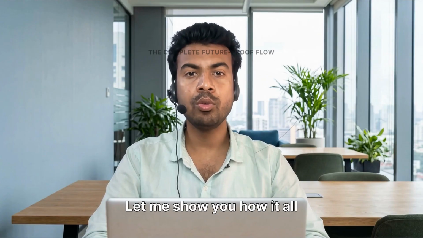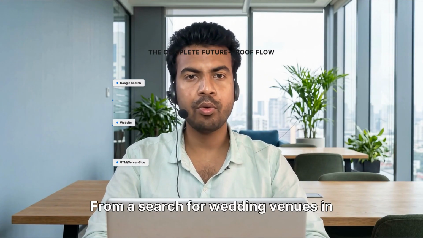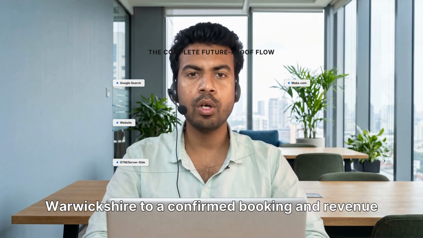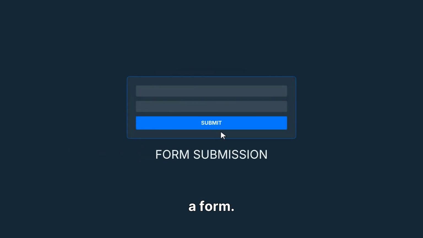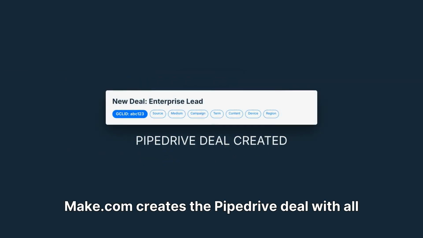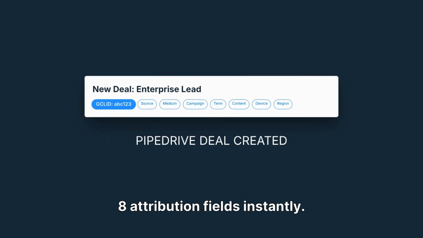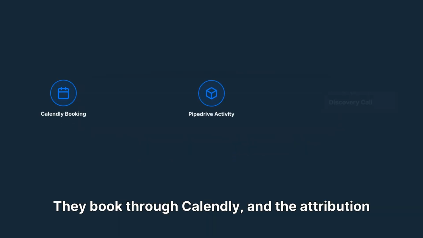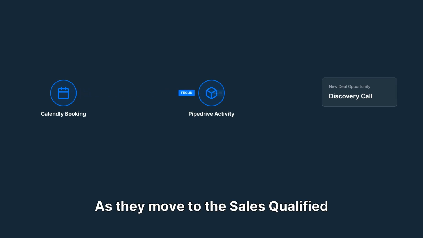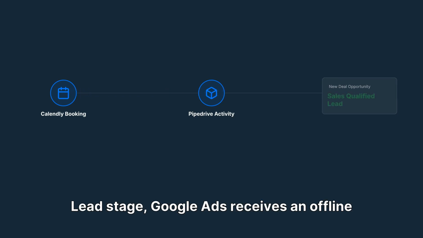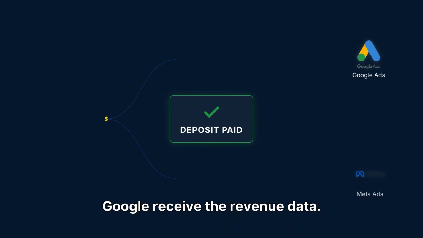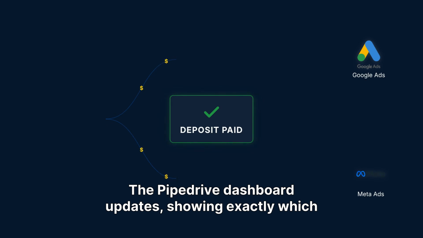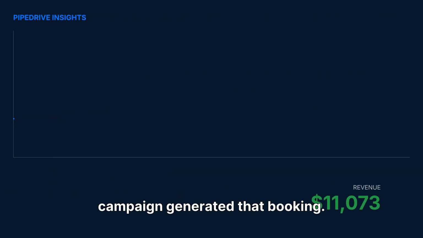Let me show you how it all works together, from a search for wedding venues in Warwickshire to a confirmed booking and revenue reporting. Someone clicks a Google ad, lands on the site with a GCLID, and submits a form. Make.com creates the Pipedrive deal with all 8 attribution fields instantly. They book through Calendly and the attribution follows. As they move to the sales qualified lead stage, Google Ads receives an offline conversion. When a deposit is paid, Meta and Google receive the revenue data. The Pipedrive dashboard updates, showing exactly which campaign generated that booking.